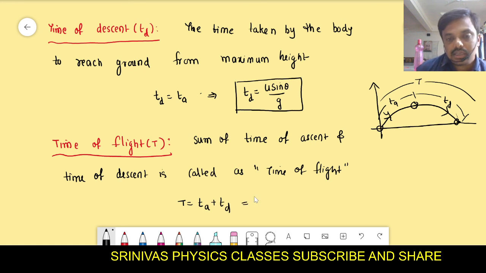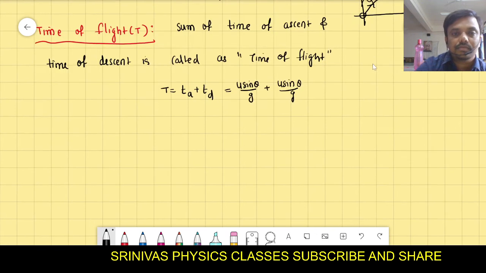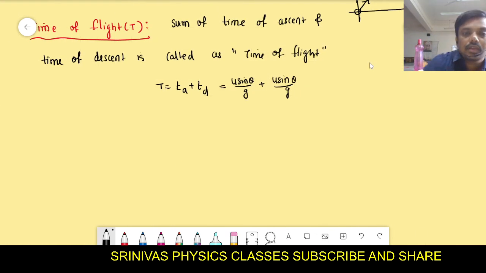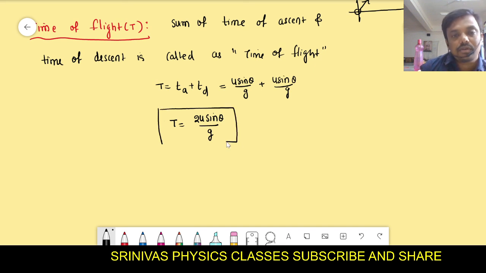Then let's go for it. Time of ascent is u sin theta by g. Time of descent is also u sin theta by g. Then let's see. We will add both of them. What will you get? 2u sin theta by g. Is it correct? This is the formula for time of flight.